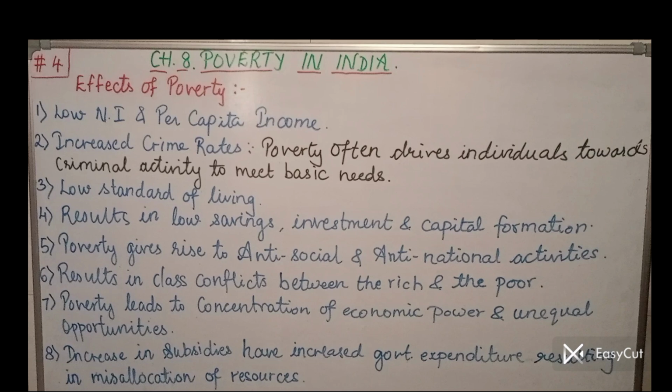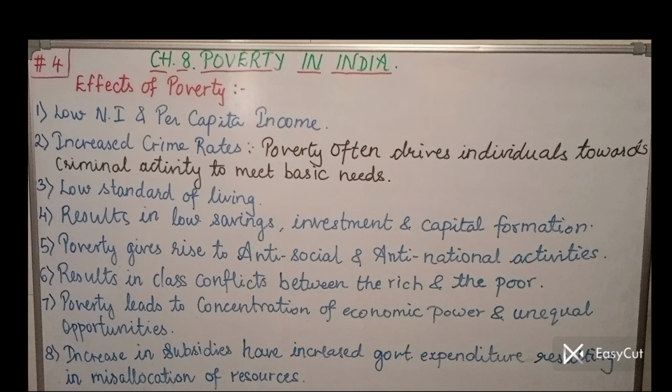And since the number of subsidies is rising and rising, that means government is giving concessions, government is providing subsidies, so it puts pressure on the government treasury, it puts pressure on the government fund, and thereby the government expenditure rises, which actually should be allocated to the progress of the country. So instead of going for the progress of the country, government has to provide subsidies to the weaker sections, and thereby the government's expenditure rises, which is not good for the society.